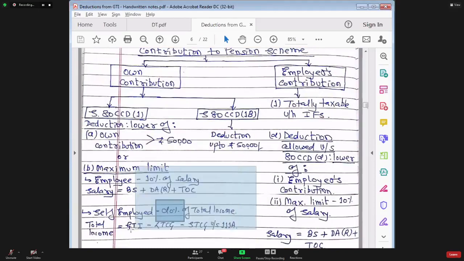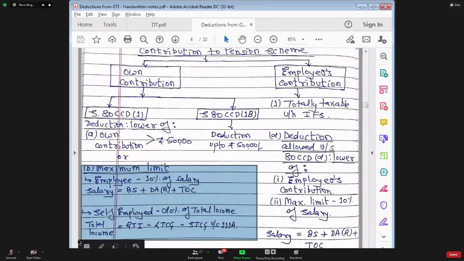Yes, have you understood this much? Have you understood the reason behind different percentages?